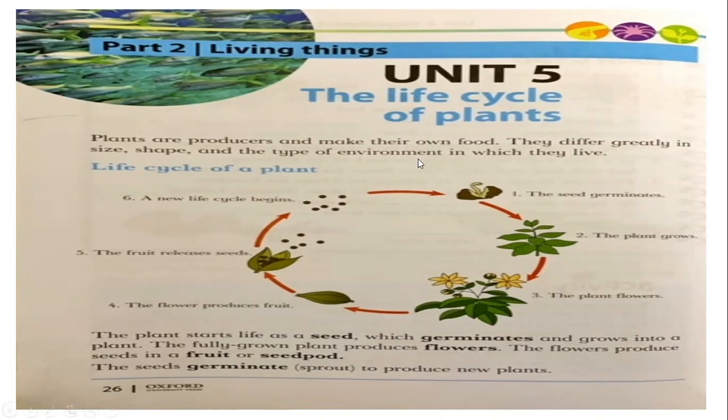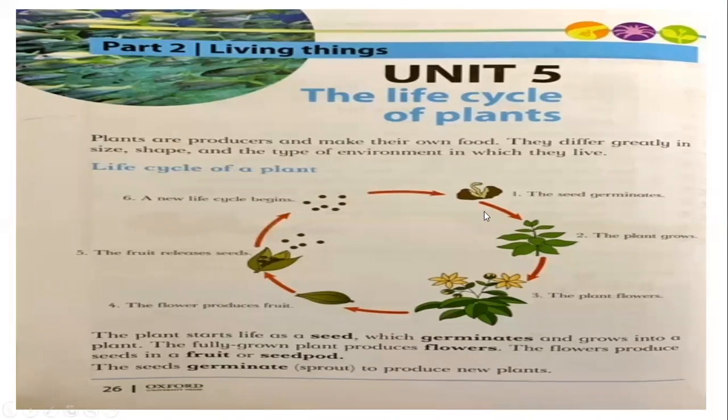As you know, plants are producers, and only plants are producers. Others, human beings, animals, all the creatures, are consumers. Only plants make their own food, and we eat the different parts of the plant. Plants greatly differ in size, shape, and the type of environment in which they live. As you can see outside, there are tall trees, small plants, shrubs and herbs, all sizes and shapes of plants.